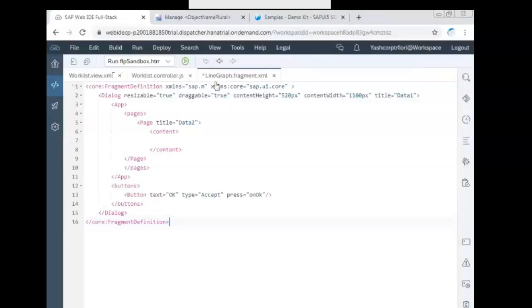Okay, linegraph.fragment.xml. So the fragment code I told you, just copy paste the fragment code.